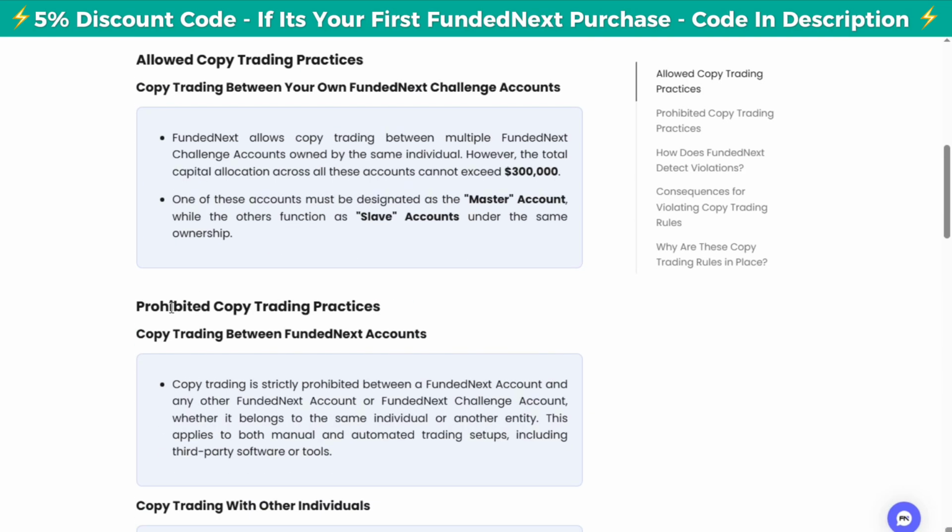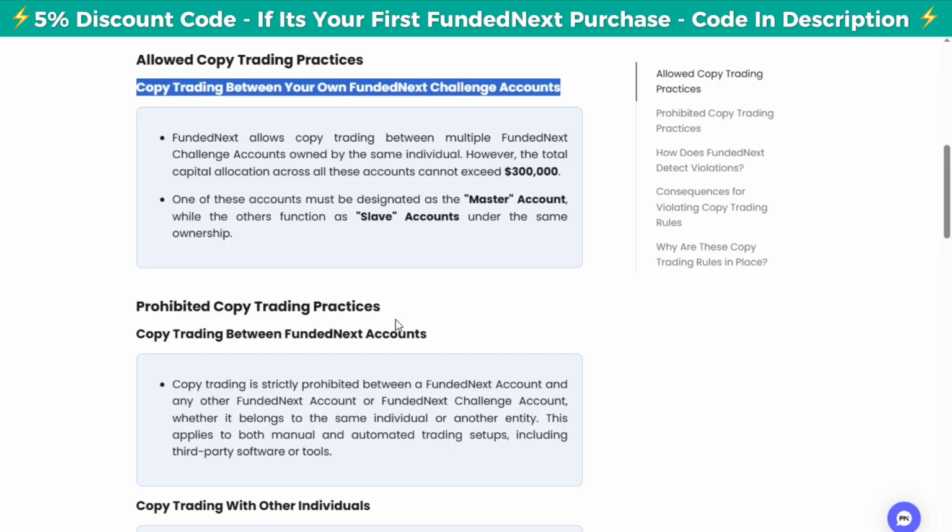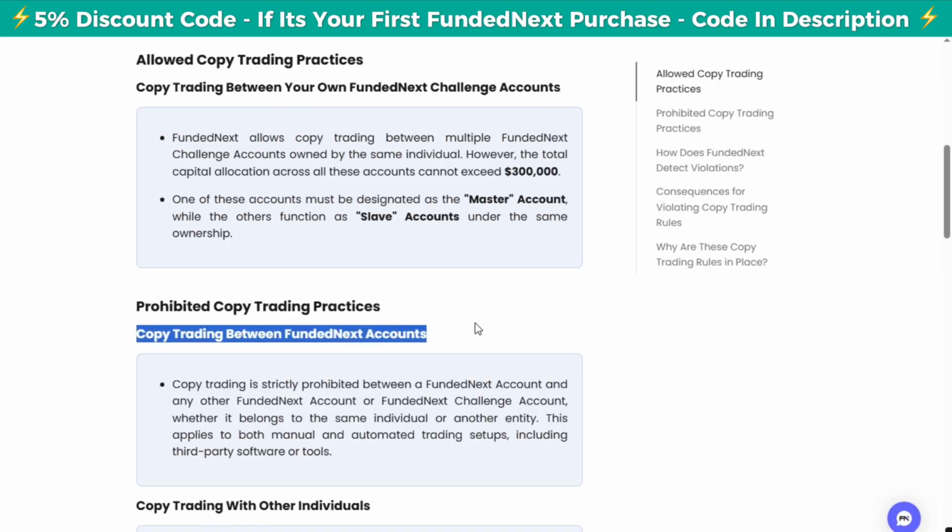Now, prohibited copy trading practice. Copy trading between FundedNext accounts. Now, there is a difference between a FundedNext account and FundedNext challenge accounts. The challenge account is the evaluation account, and the FundedNext account is a funded account. Like you just pass phase 1 or phase 2 and then you get a live account. So this is an evaluation account and this is a live funded account.